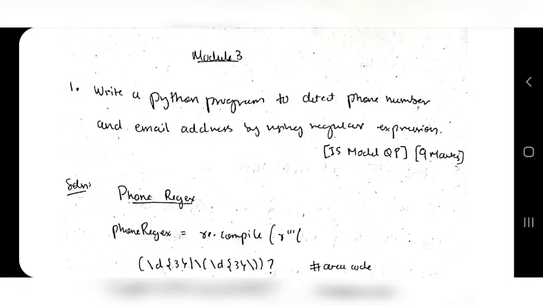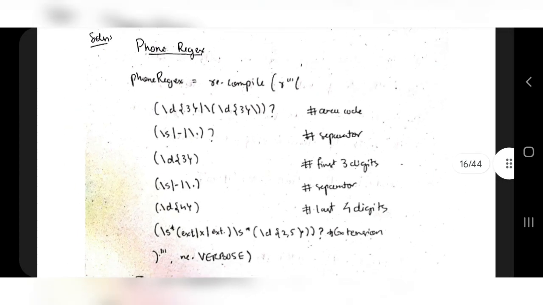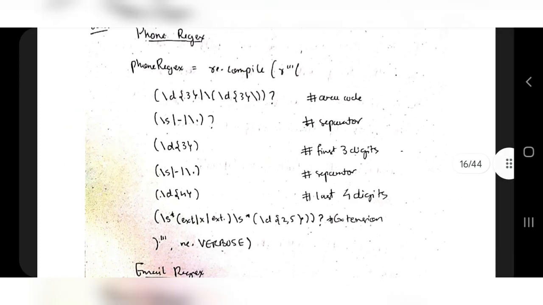Okay. Coming to module 3, the most important question is: write a Python program to detect phone number and email address using regular expressions. This is for 9 marks. Here you mainly have to write the phone regular expression, so let me explain what it is. How many lines are there? 1, 2, 3, 4, 5 and 6. Okay, 6 lines are there. So what is the format of a number?